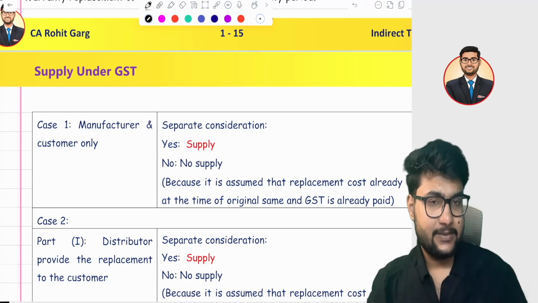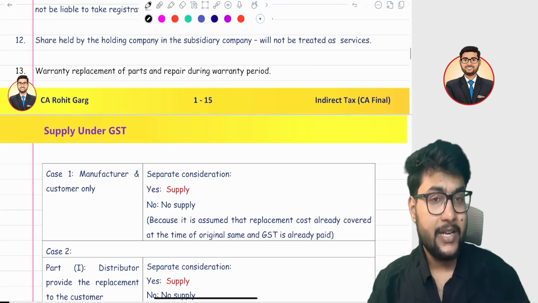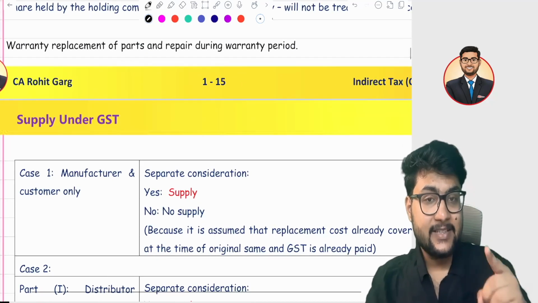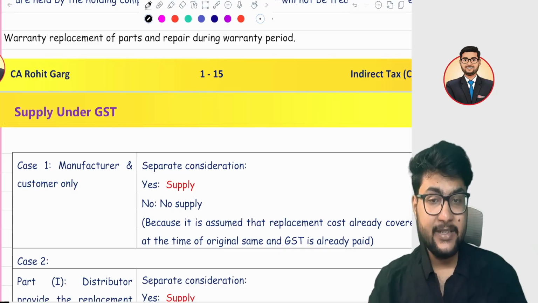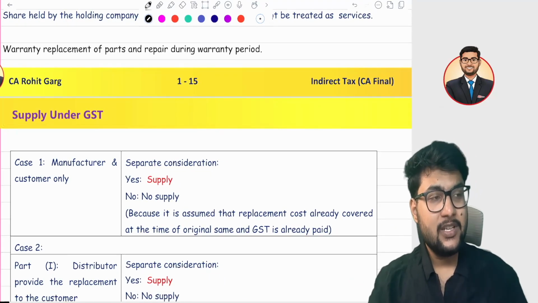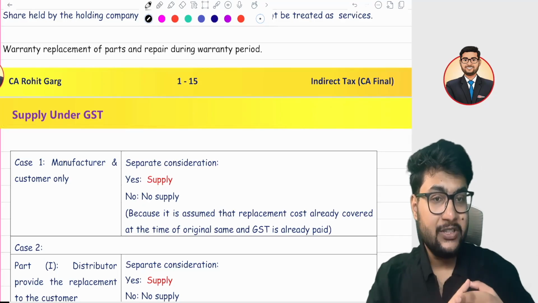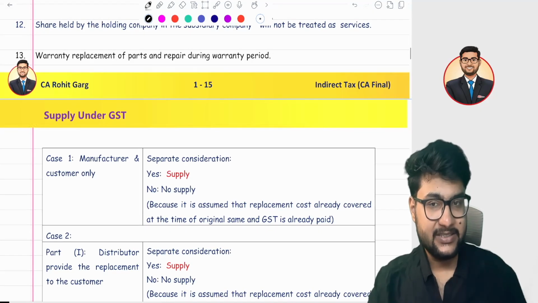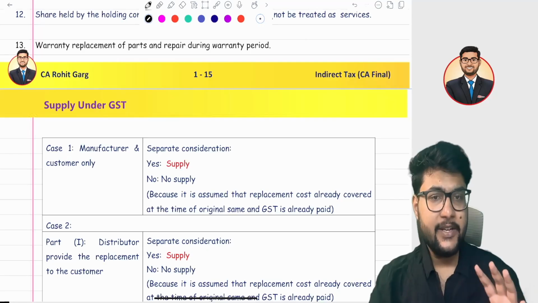So in case my headphone got damaged, it's under the warranty, they will replace it. If they charge a separate consideration for it, then it is a supply. But if they do not charge a separate consideration for it, it is not a supply, because generally in warranty they will not charge a single penny from you, because the replacement cost is already included in your original price when you first purchased it. Sorry, this case is very, very simple.